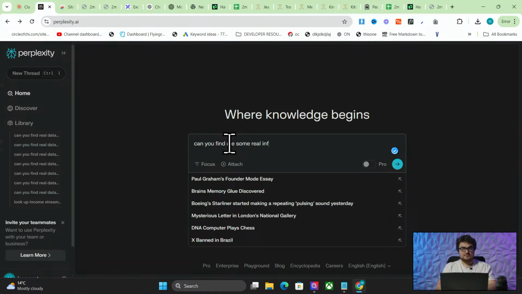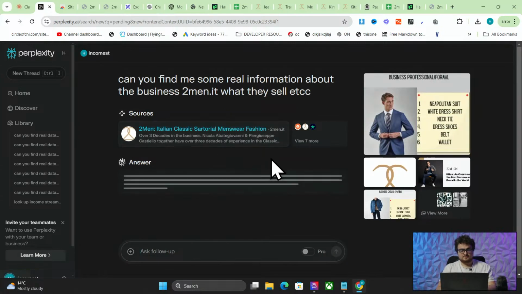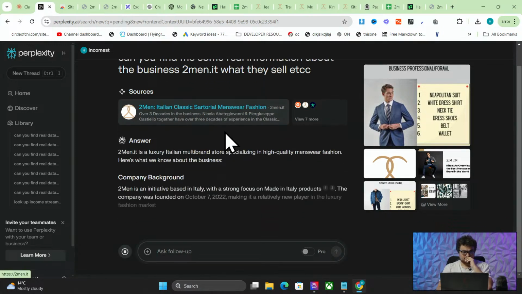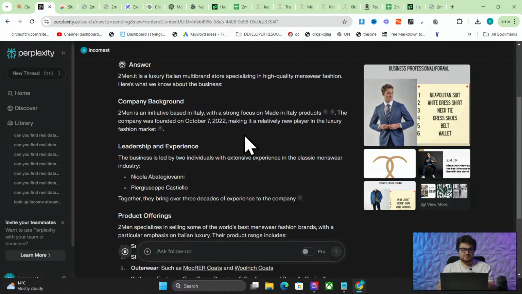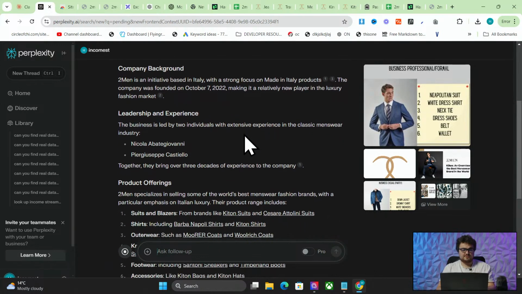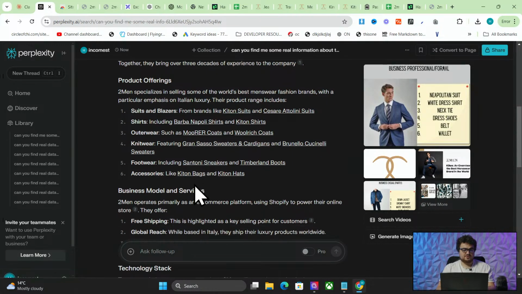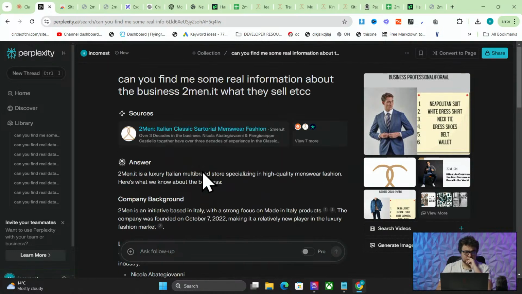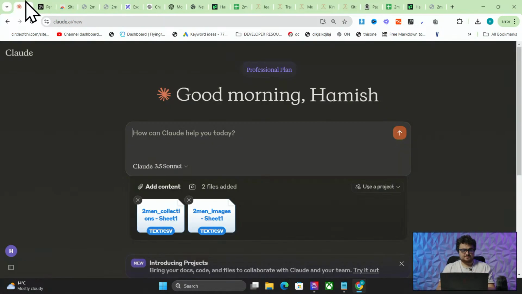Me some real information about the business twomen.it, what they sell, etc. The company was founded on October the 7th, 2022. It is a relatively new player in the luxury fashion market. Nice. Oh, it actually found links to things. That's something new that it didn't used to do. That's pretty cool. So what I'm going to do is I'm going to copy this, and I'm going to paste